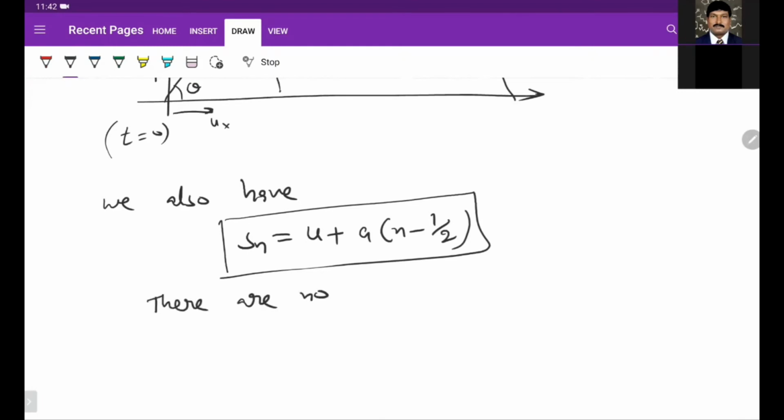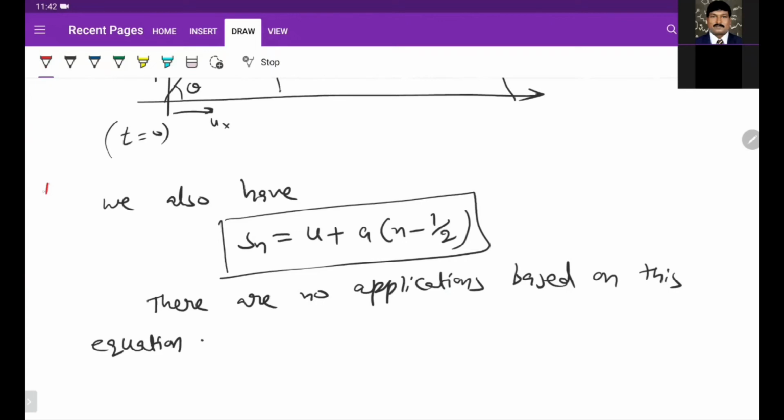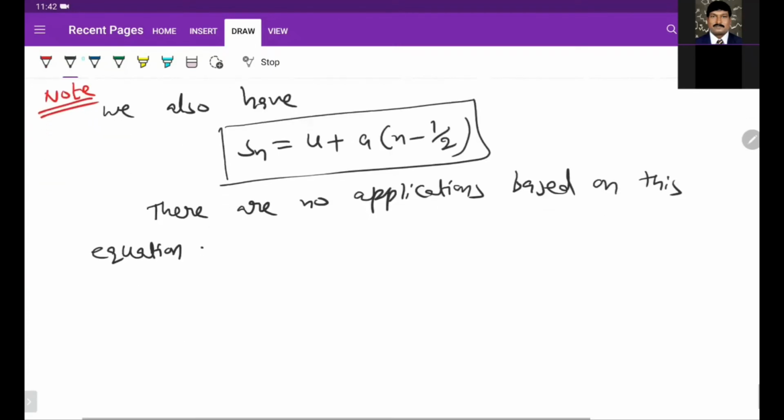There are no applications or problems based on this equation. So we can neglect this equation in this chapter. It's not required.